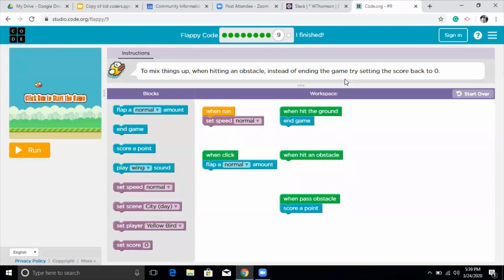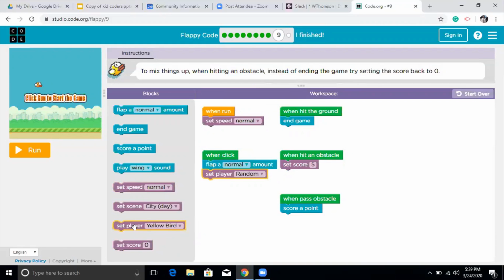Okay, so now I have the same code in the workspace, but I also have a new one here, which is set score. So I'm gonna say when hit an obstacle, set score to 5. So I'm gonna give myself more score when I hit an obstacle, and then I'm gonna choose set player to random, as I did last time, because that was fun.